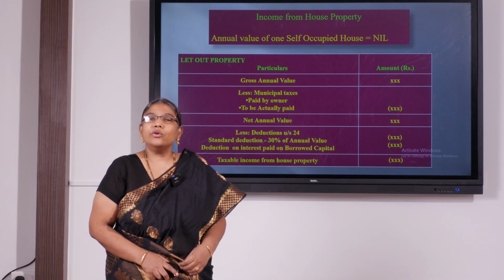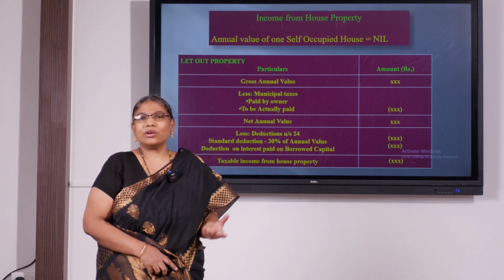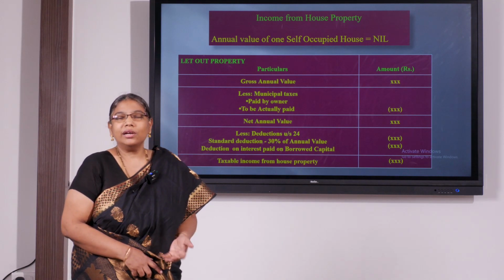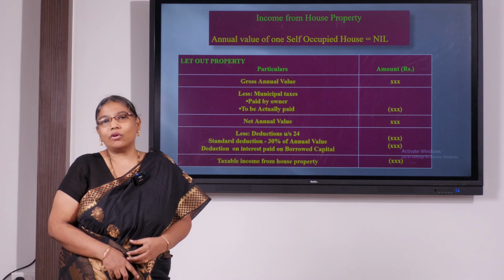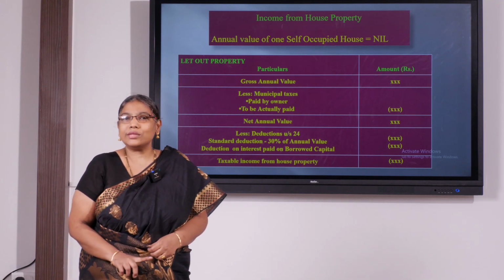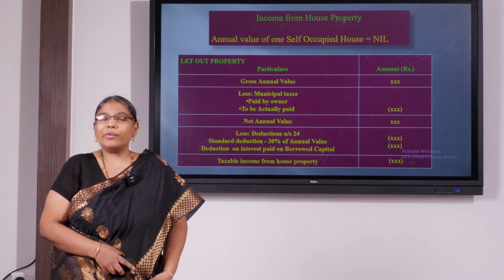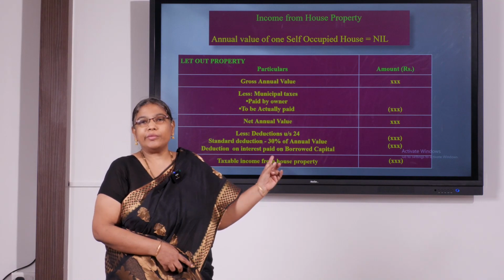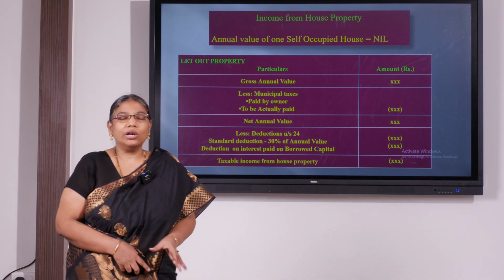The assessee is allowed to claim only one house property under his occupation. It is misunderstood. He can't stay in more than one house. So if he claims 2 or 3 houses under his self-occupation, that is not accepted under the law. Any one house according to the assessee's choice, but for which the value is more, he could claim it as self-occupied, and that house value will be taken as nil. The other houses will be treated as deemed to be let out property.